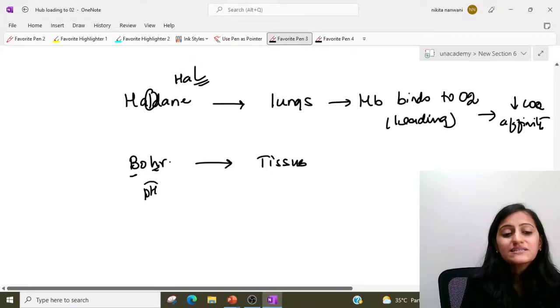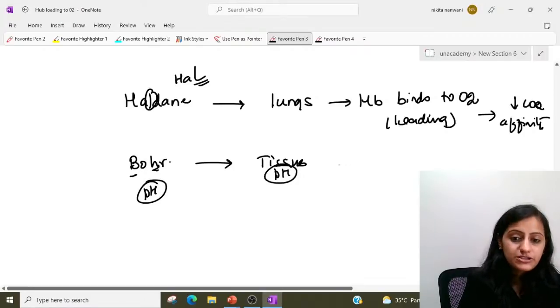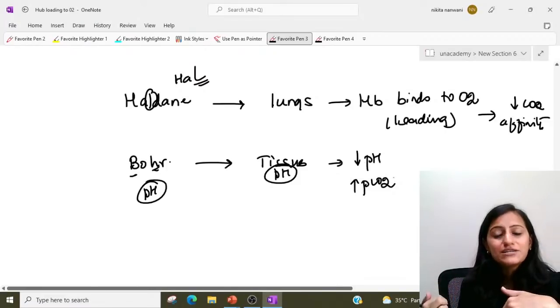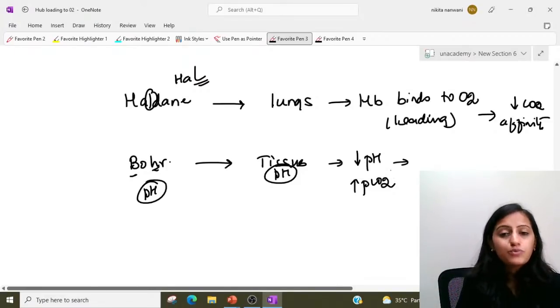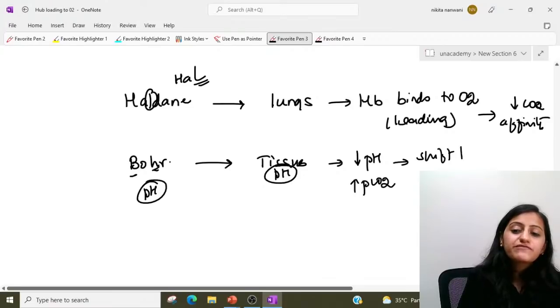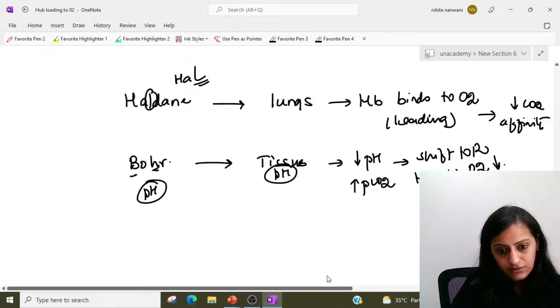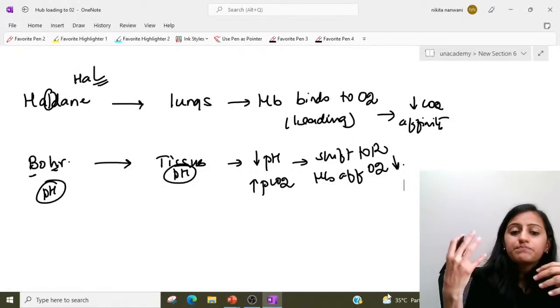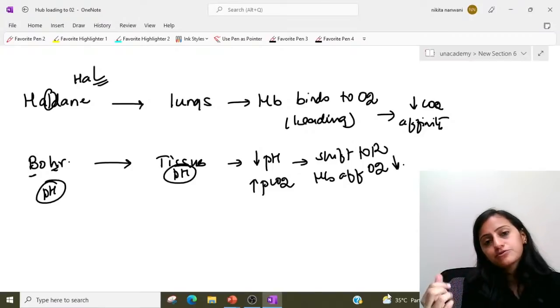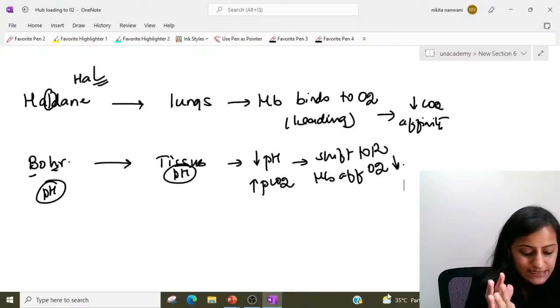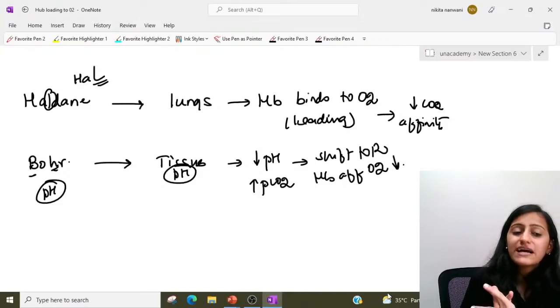Bohr's effect, BH is pH, and this is the tissues with pH, right? When there is a decrease in pH, which basically occurs with an increase in PCO2 in the tissues, that will cause the release of oxygen from the hemoglobin. That is your shift to the right. So basically the hemoglobin affinity for oxygen decreases. Remember it simply. When the pH decreases, with acidosis and increased PCO2, that causes the shift to the right. That means hemoglobin affinity for oxygen is decreasing. Okay, that is your Bohr's effect.